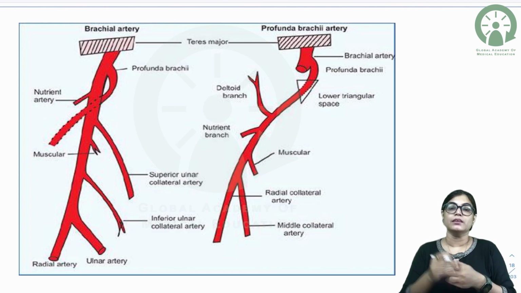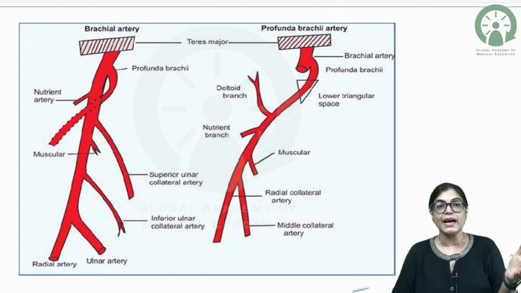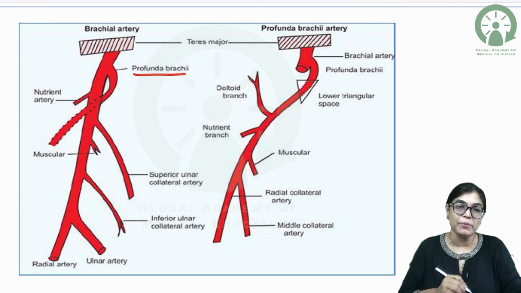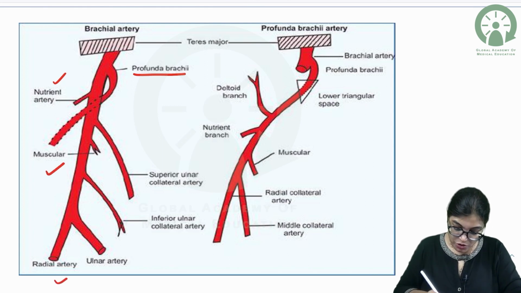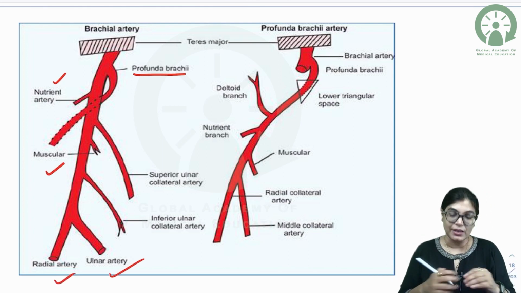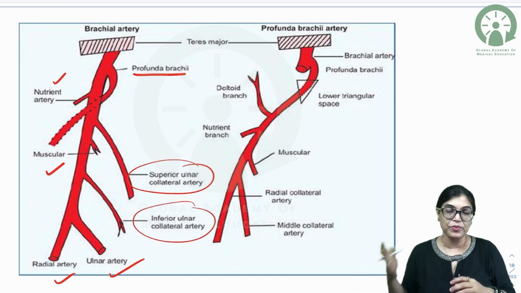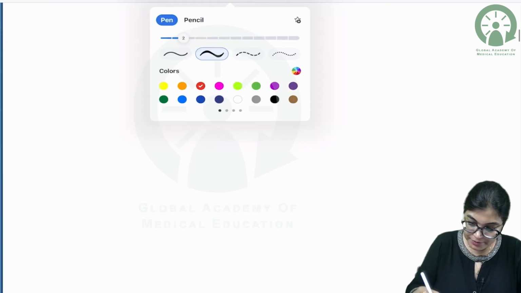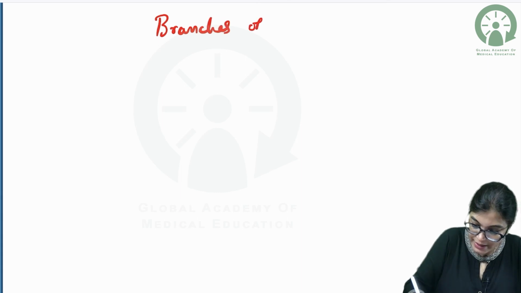We know that at the lower border of the teres major muscle, the axillary artery changes its name to the brachial artery. So, it gives the following important branches: profunda brachii artery. Sometimes the brachial artery also gives a nutrient artery to the humerus. It gives muscular branches. Two terminal branches are the radial and ulnar arteries, and it gives the superior and inferior ulnar collateral arteries. So, please write down branches of the brachial artery.